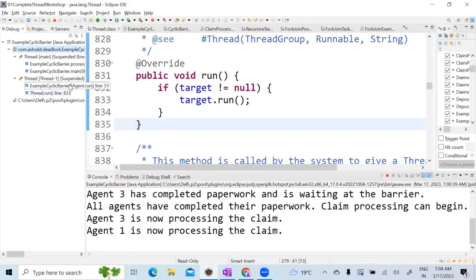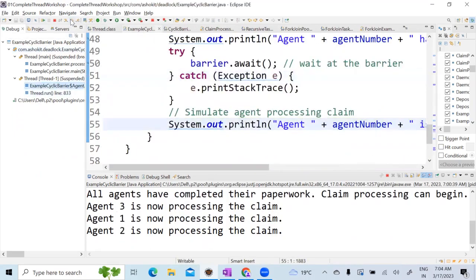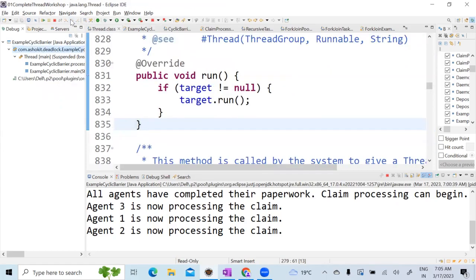Hope you understand. So if you want all the threads to come to some point and then wait for the remaining process, that's where the cyclic barrier comes into the picture. The best example you can remember is wherever you want to go with your family or friends, you will select a common place, and once everyone has reached the common place, only then can you start.